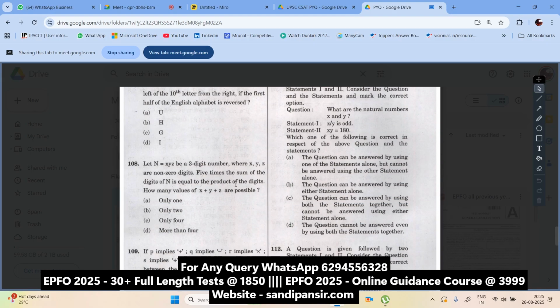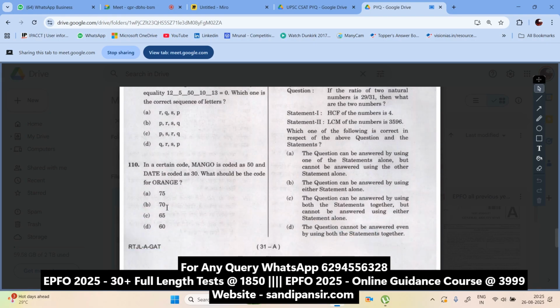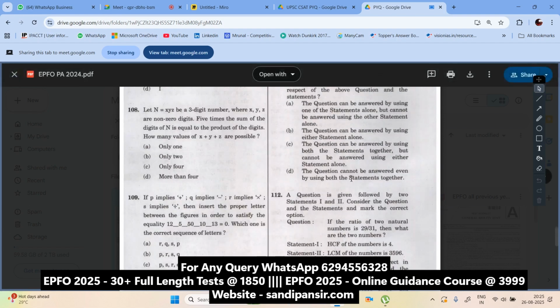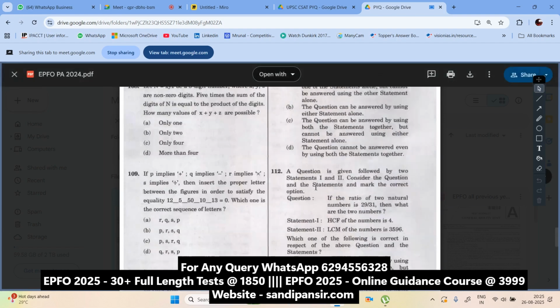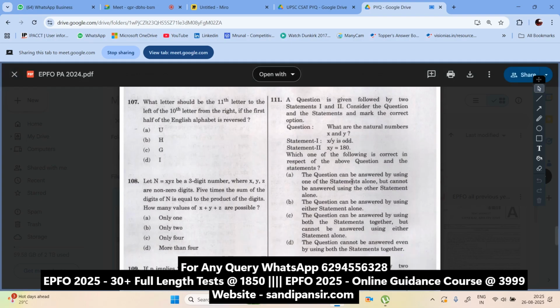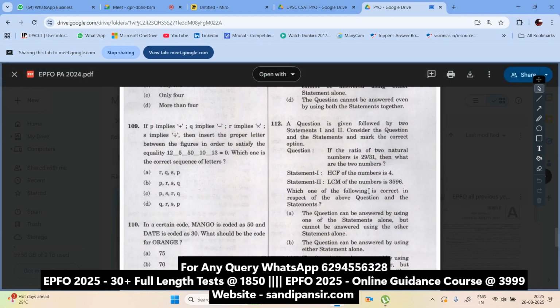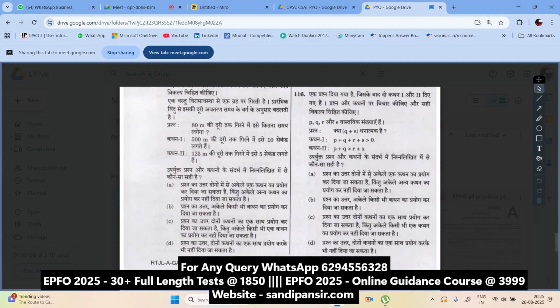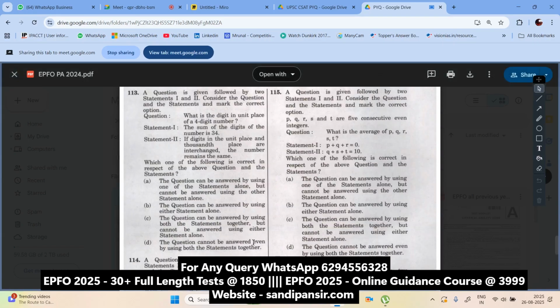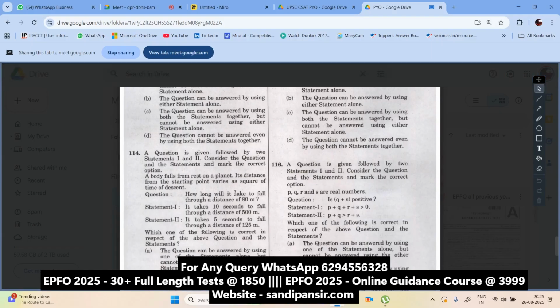See the level of question here. Although they have mostly confined themselves to coding decoding here, see the question here. You can see the length of the question here. Mostly they are statement based questions.